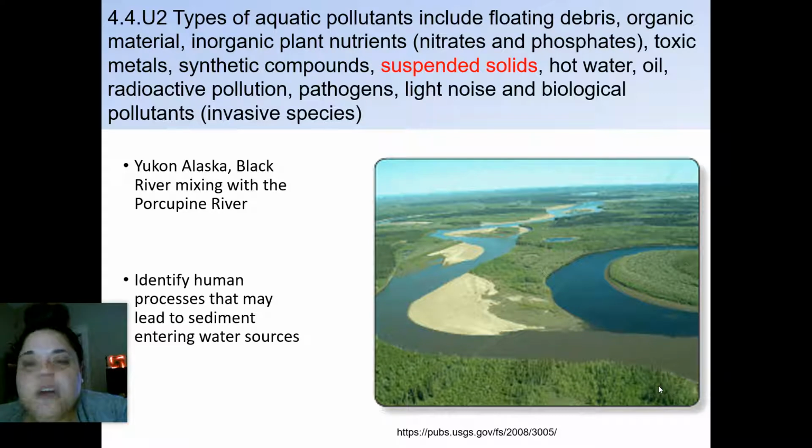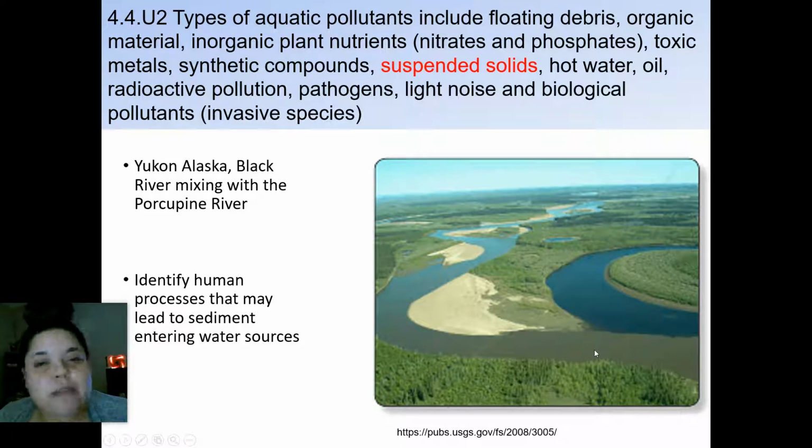This here is the Yukon, Alaska, which is the Black River. It's mixing with the Porcupine River. So here's the Black River, obviously, and that's the Porcupine River, and they're kind of merging together. We're seeing, of course, that there's an increased amount. When it's called black sediment, that means that you have a lot of sediment in the river, which could be a lot of fertilizers and nutrients. It could just be a lot of silt and a lot of turned up and upwelled dirt and nutrients.